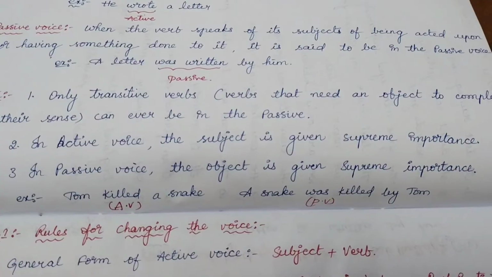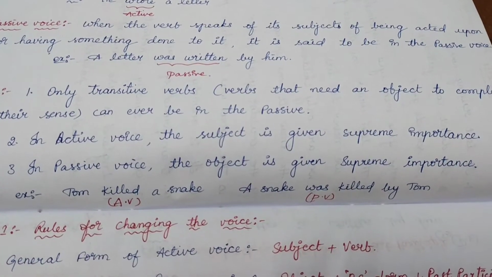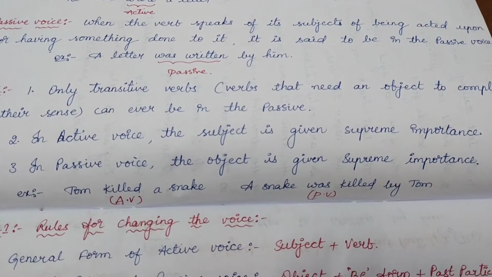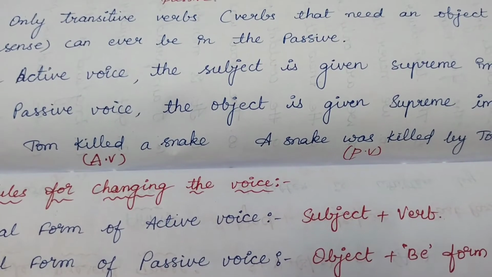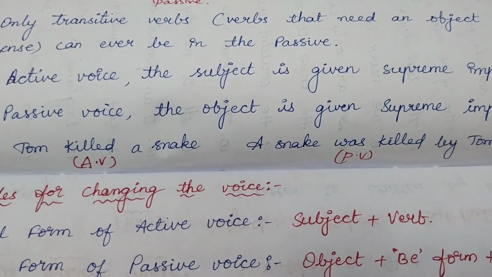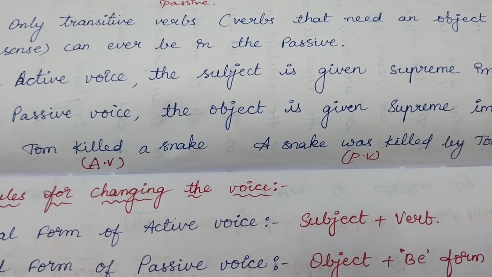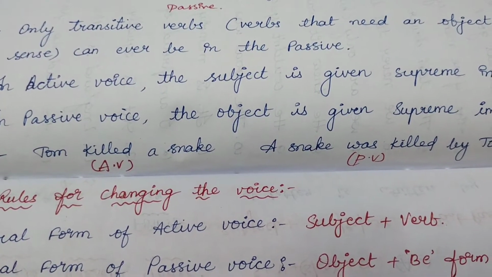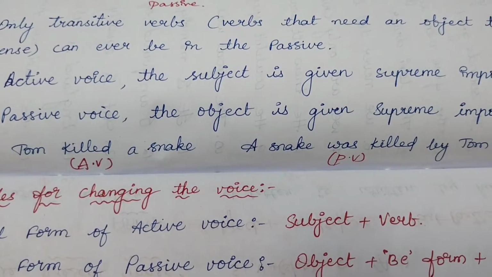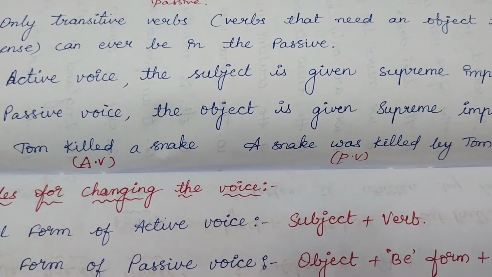One more example. Tom killed a snake. A snake was killed by Tom. So Tom killed a snake. Here Tom is given prior importance and he is the subject. Subject means doer of the action. So Tom killed a snake. Coming to passive, a snake was killed by Tom.